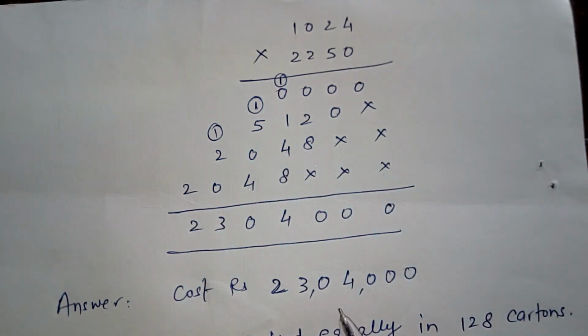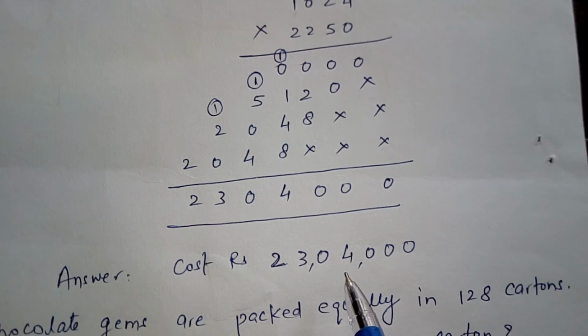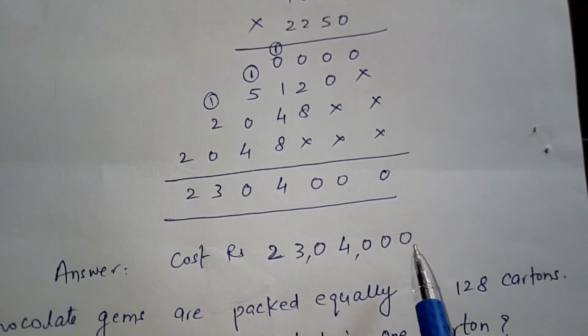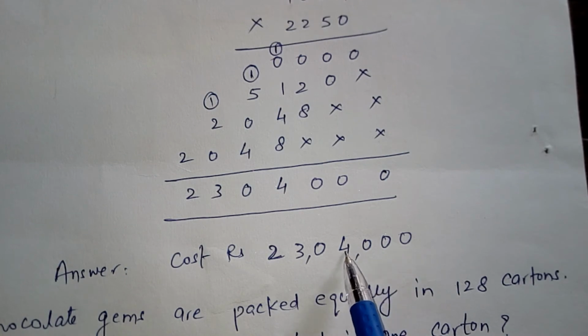So the cost of 1024 sets will be 23 lakh 4,000 rupees, which is the answer of the required question.